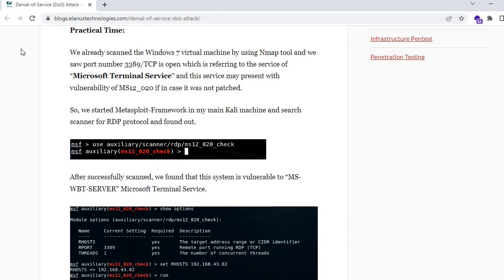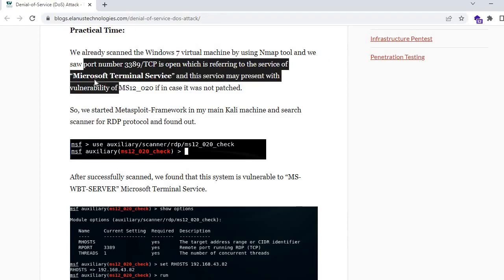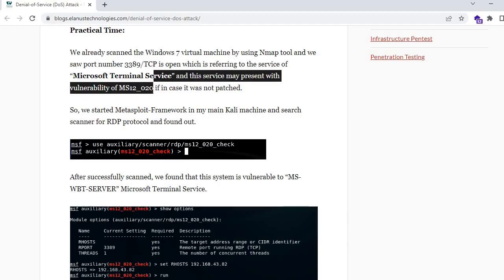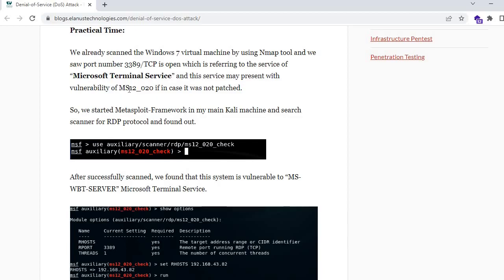So we used the nmap tool, and we saw that this port is open, which refers to the service called Microsoft Terminal Service, and this service may present a vulnerability. There's a possibility, because it is an old Windows 7 machine, that this particular vulnerability is present. What is MS? Basically, Microsoft releases a bulletin number whenever any vulnerability is disclosed.